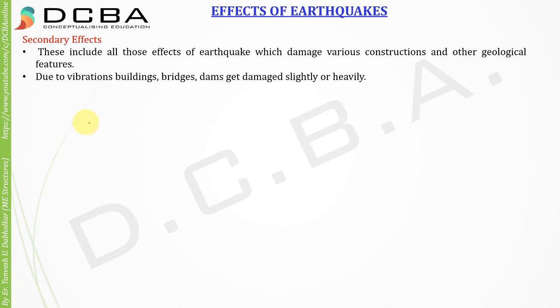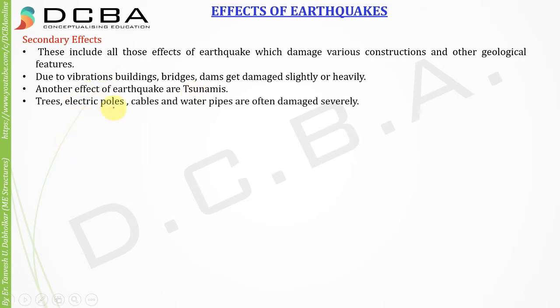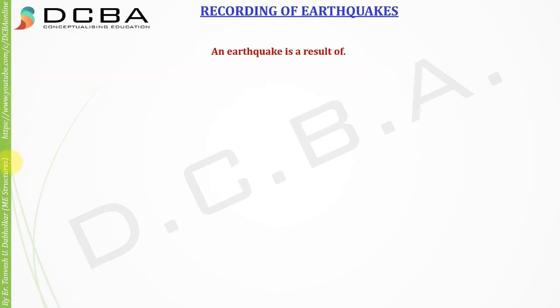You can see in this picture how the buildings are adversely affected by earthquakes. Another secondary effect of earthquake is tsunami. When the earthquakes happen inside the ocean, they create huge waves, and I had given this example in my previous lectures also, that tsunamis are created because of the P waves, that is the push and pull waves, and the shear waves are absent in that, right? Trees, electric poles, cables and water pipes are often damaged severely. So these also come under secondary effects. Whatever man-made things get damaged, that is because of the secondary effect.